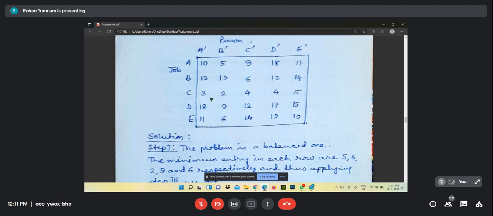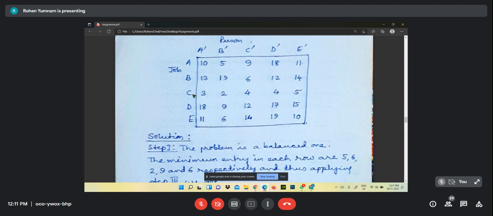From this, what we observe is that this can be selected as one. But while doing so, by selecting this, whether we will get our target or not, that we cannot see, because what we have to consider is not only one person and one job.